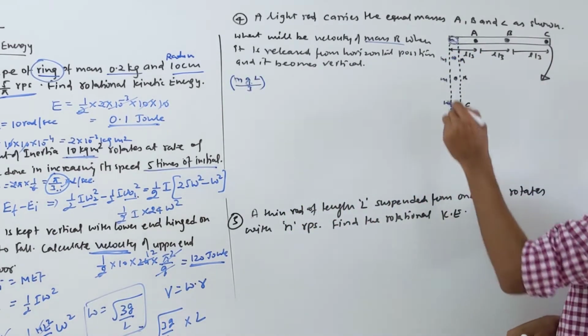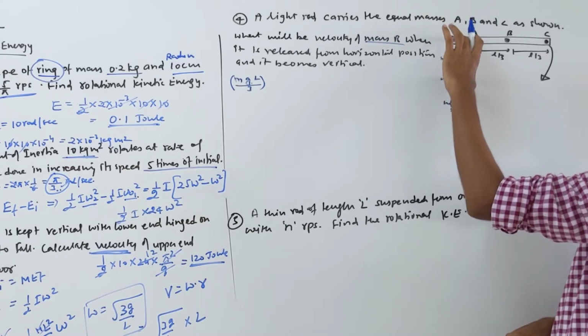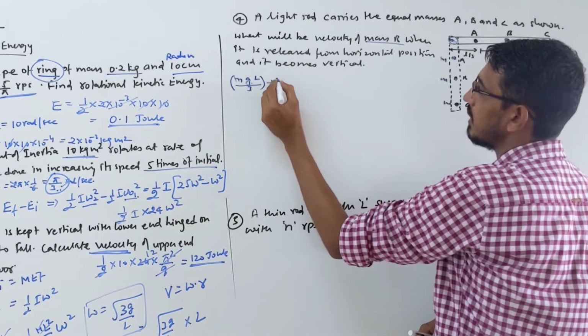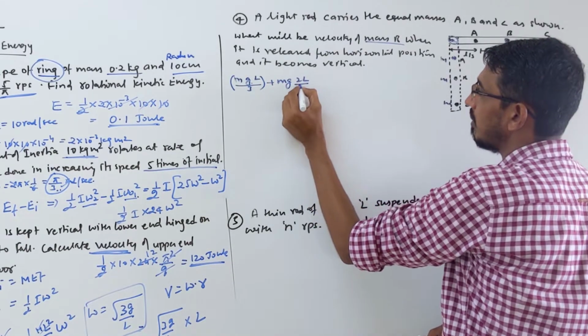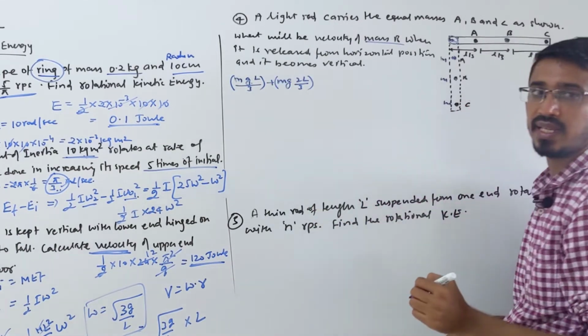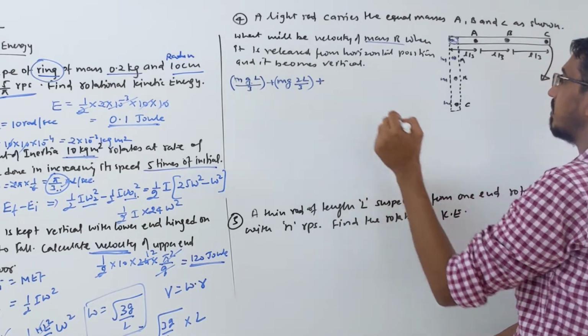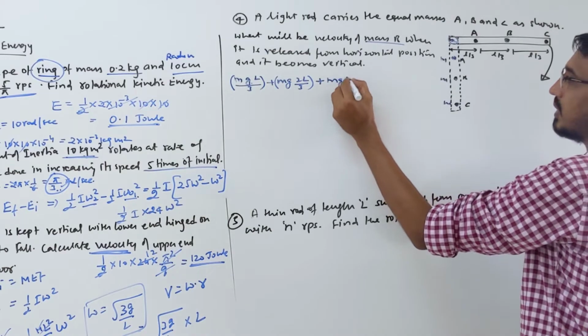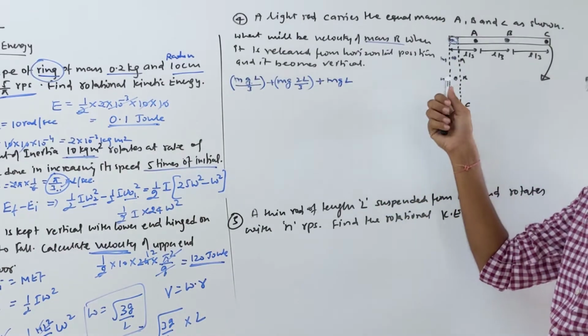Then what is the potential energy of mass B with respect to that point? This is a distance of L by 3 plus L by 3, meaning 2L by 3. So the energy of that becomes mg 2L by 3. That's the potential energy of the second mass. What is the potential energy of the third mass? This mass is at a distance of L itself, right? So that becomes mgL. Here we have fixed point masses, so we directly write the distance.